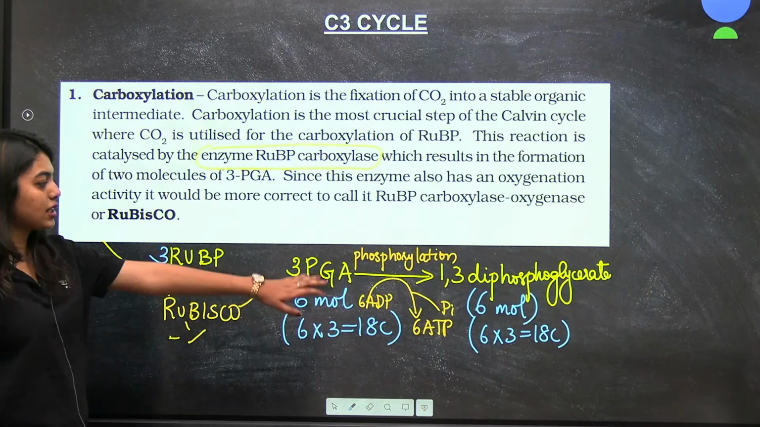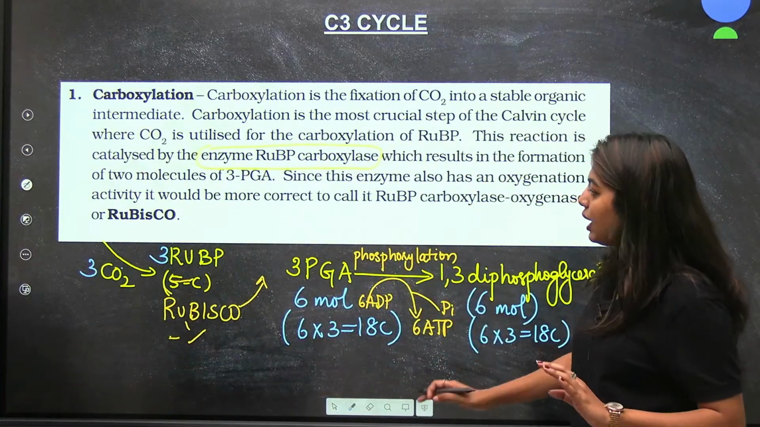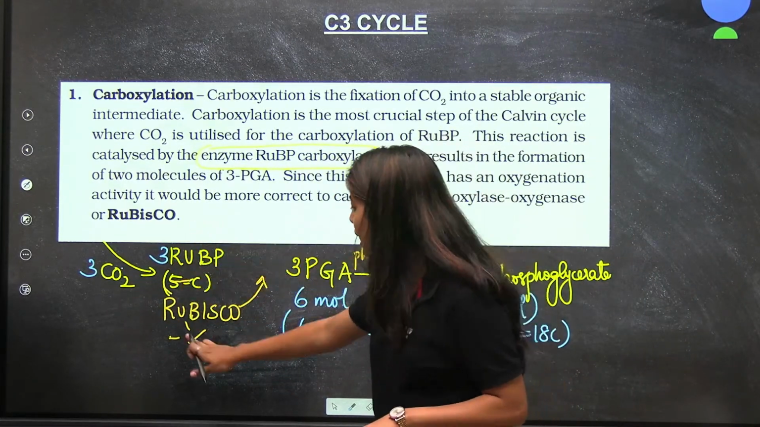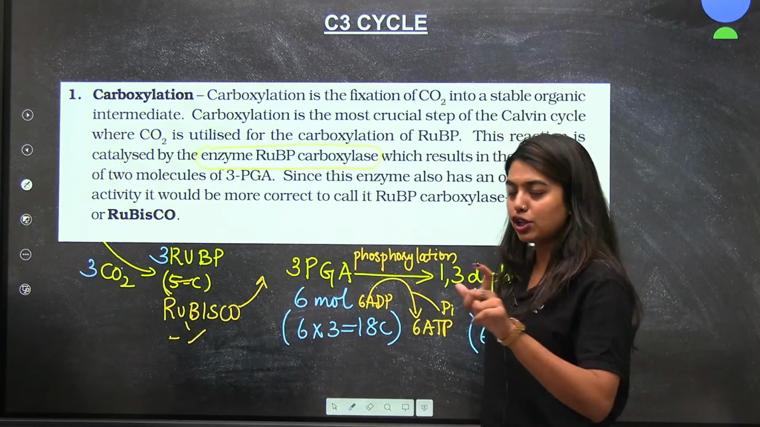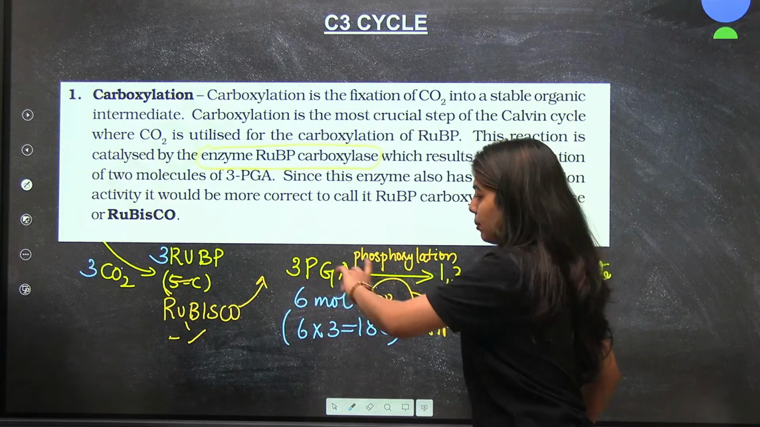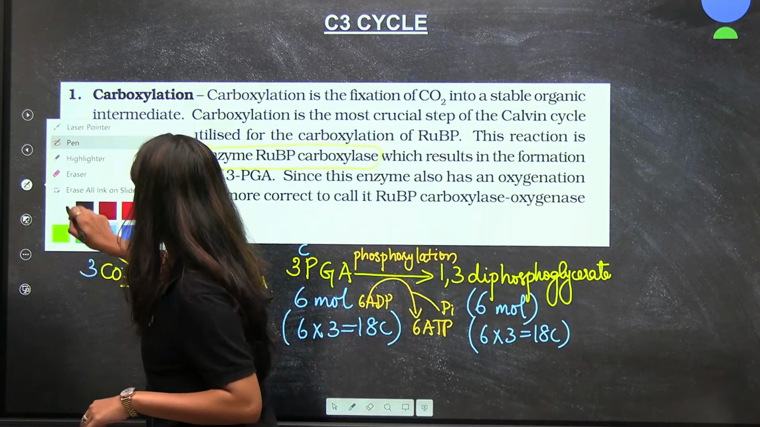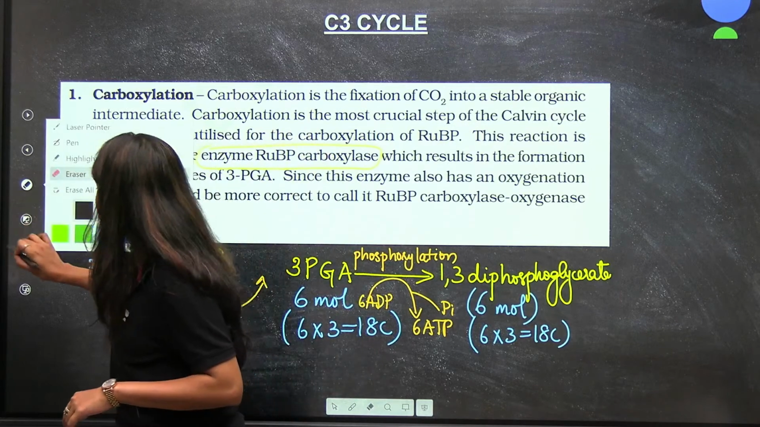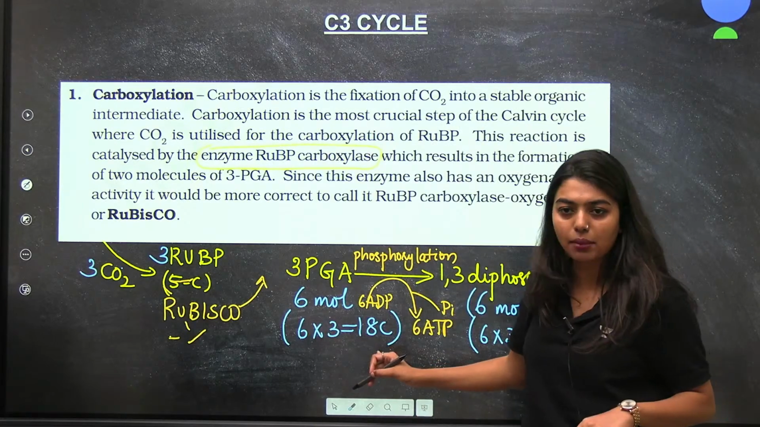Got it? Now, this is your first step. All of you write this down. That means 3 carbon dioxide was taken, 3 RuBP will accept it with the help of Rubisco, forming 6 molecules of PGA. That is 3-carbon PGA, a 3 carbon compound. I'll erase this part, otherwise you will get confused. So here 6 molecules, 6 into 3, I got an 18 carbon compound.